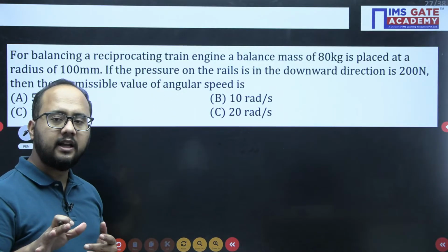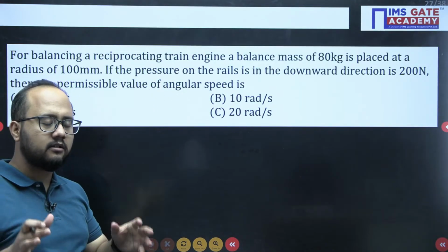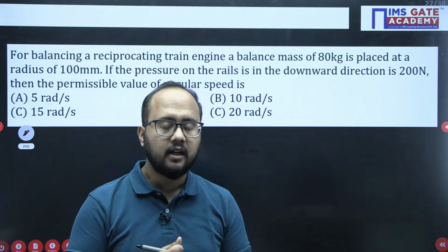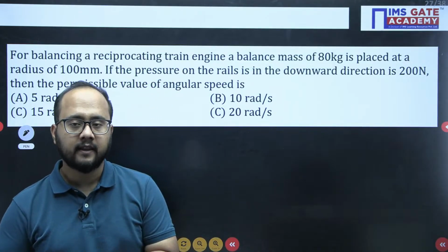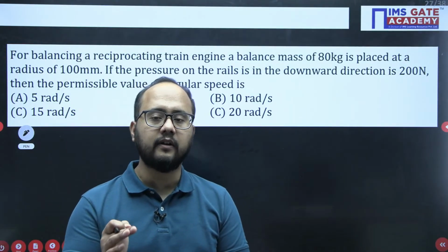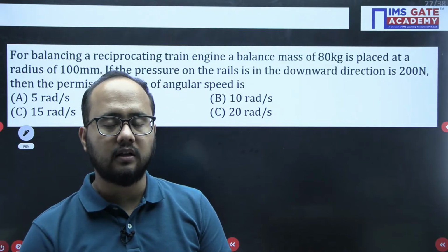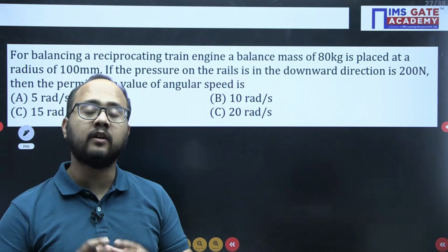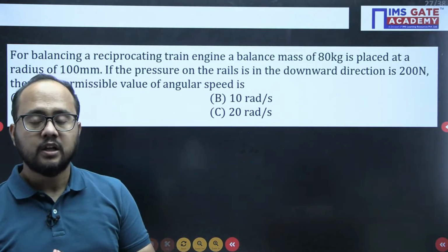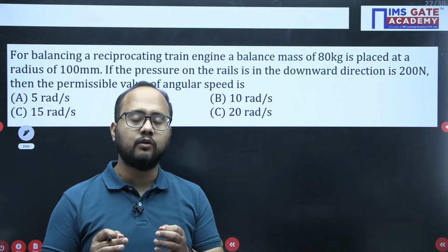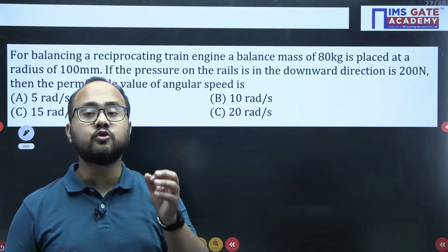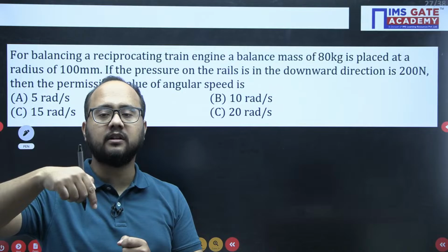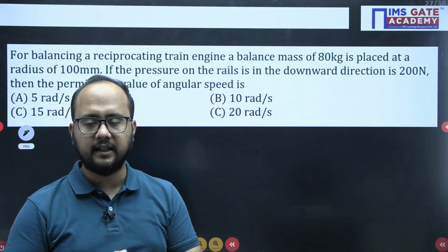See, in reciprocating masses, I hope you remember the point, it is not completely balanced. We cannot do complete balancing of reciprocating masses, right? So we will prefer partial balancing. Whatever unbalanced force we will have perpendicular to the line of stroke, the maximum value of that unbalanced force perpendicular to the line of stroke will be called the hammer blow. So for a safe design, that hammer blow value should be less compared to the weight, or basically the pressure applied by your vehicle on the rail.